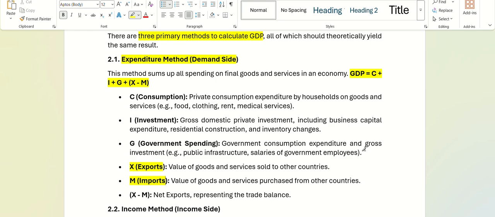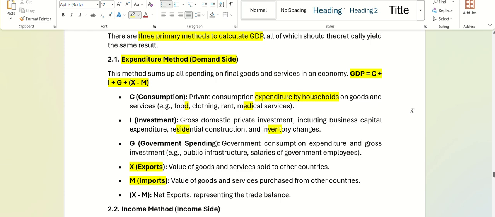So GDP stands for what? It is how much consumption households have done, all the expenditure by households, for example food, clothing, rent, medical services. So whatever you have spent is counted. How much investment has taken place in the country regarding residential construction or anything.